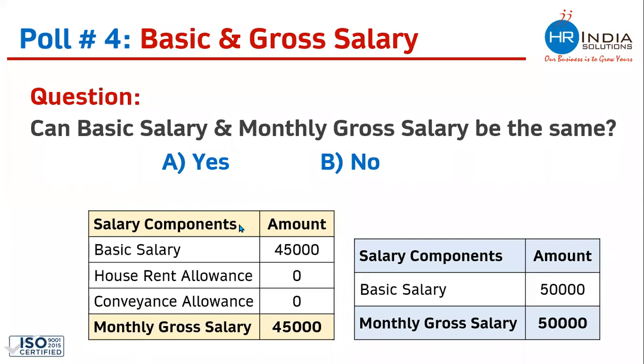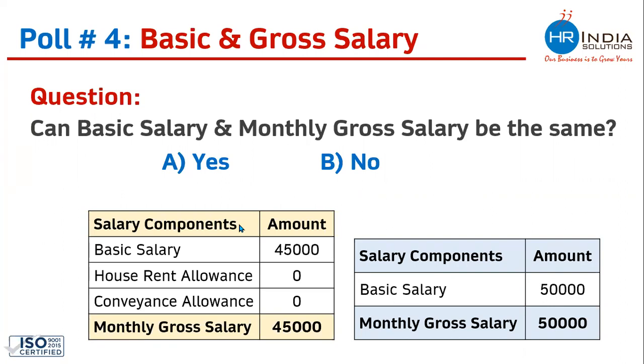This is the result. 60% feel that no, the breakups which are flashing on the screen are wrong and basic salary and gross salary cannot be seen. Whereas 40% feel that yes, basic salary and gross salary can be seen and whatever breakup is flashing is correct. The right answer is yes. Basic salary and gross salary can be seen and both the salary breakups which are flashing on the screen are correct.